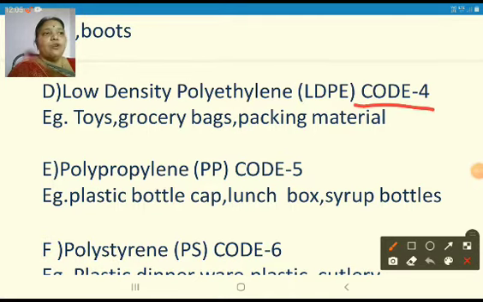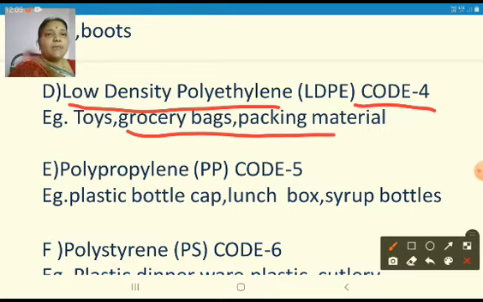Next, code 4. Code 4 is low density polyethylene, LDPE. So toys, grocery bags, packing material, these are made of low density polyethylene. So on toys and grocery bags, the code 4 number will be written.